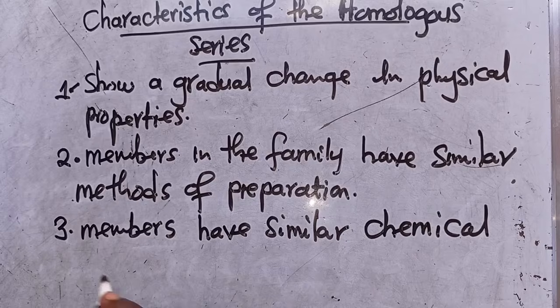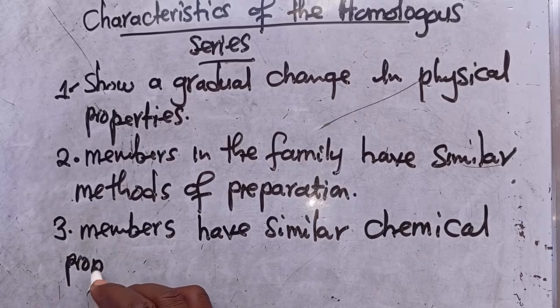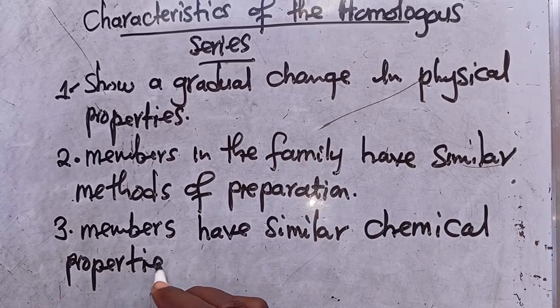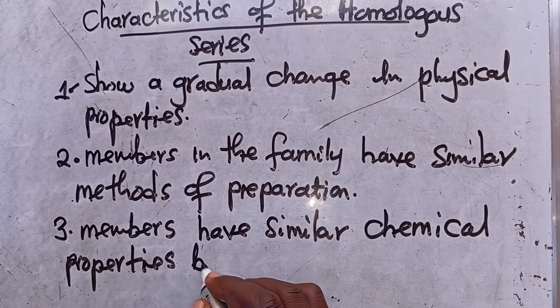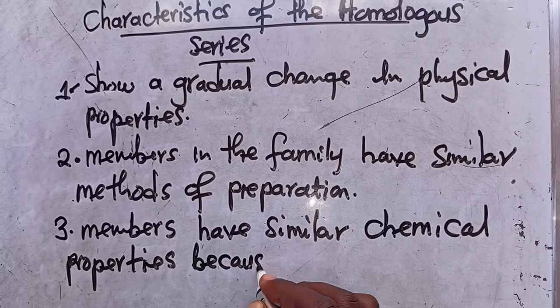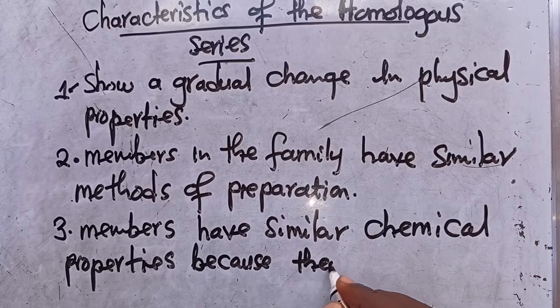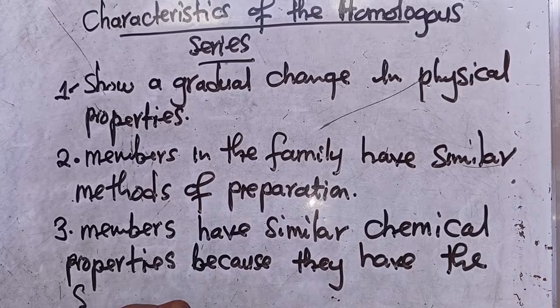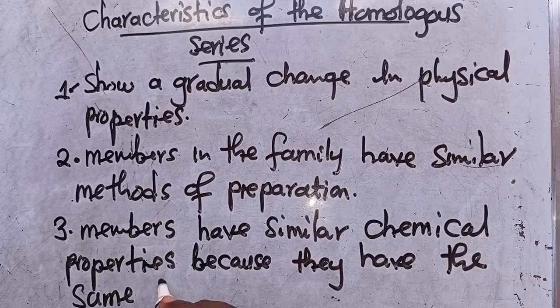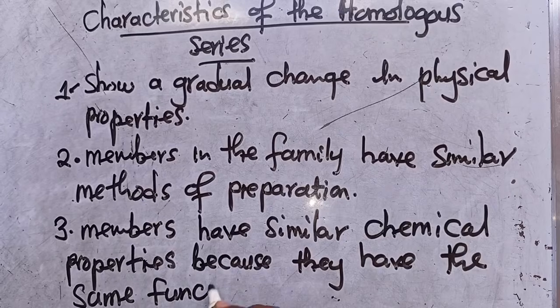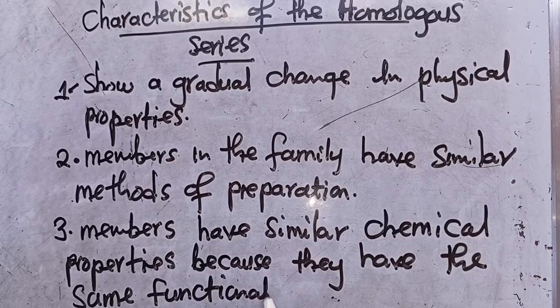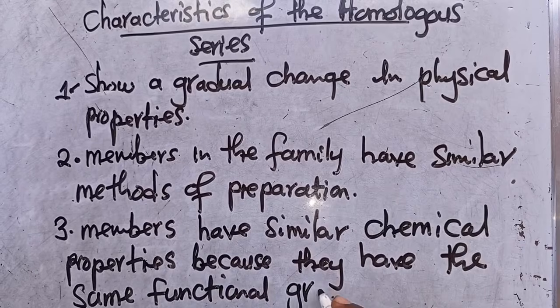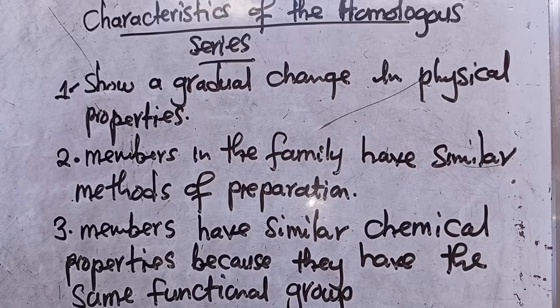So they get to have similar chemical properties because they have the same what? The same functional group. I'm going to be talking about the functional group so that you may understand clearly.